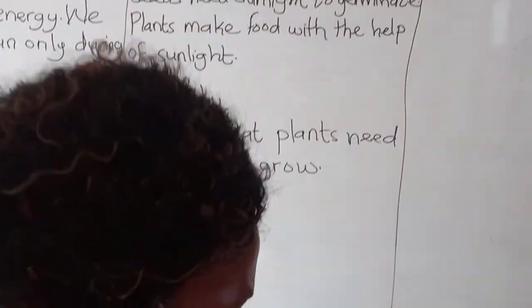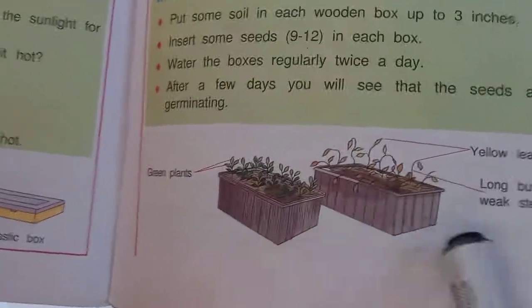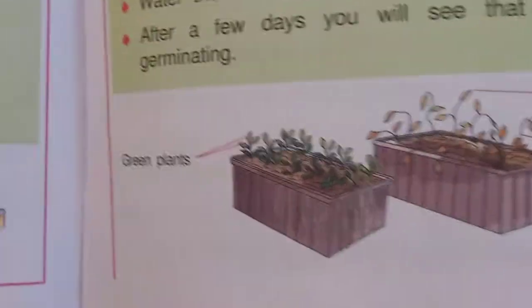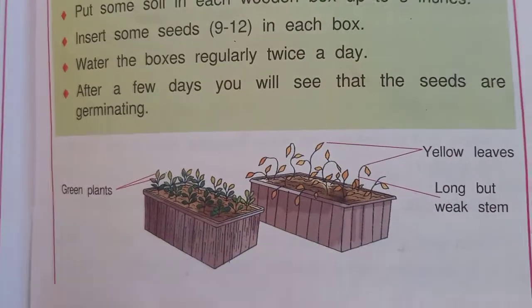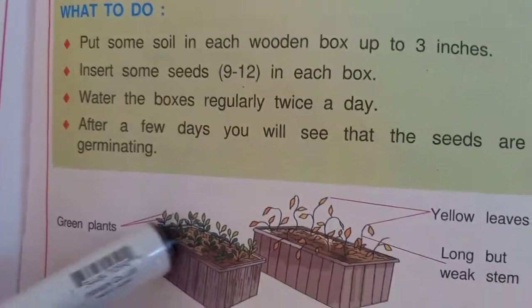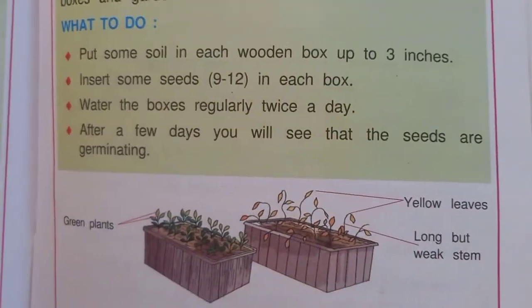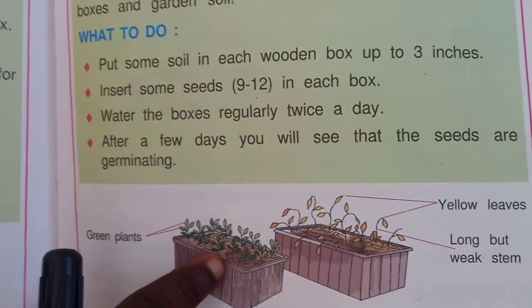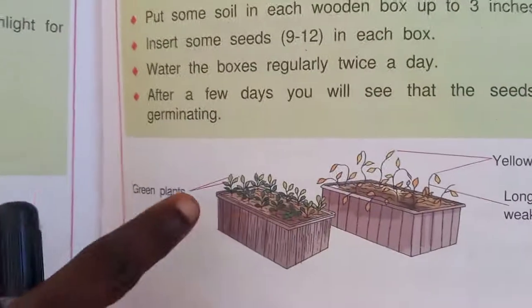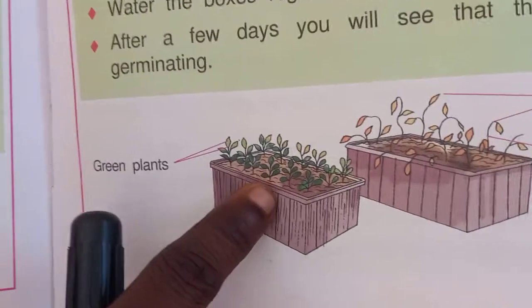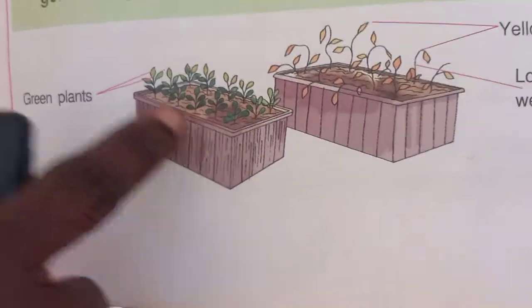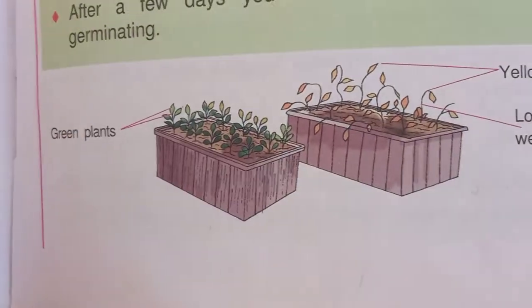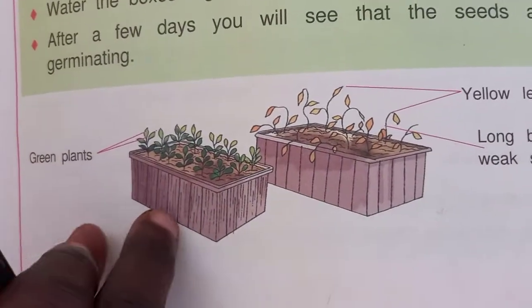Now I have these two wooden boxes with maize in them. You can see that in this one, the maize has germinated very well, and we have seen the green leaves and green plants. This one has germinated very well because it was placed in the sun.